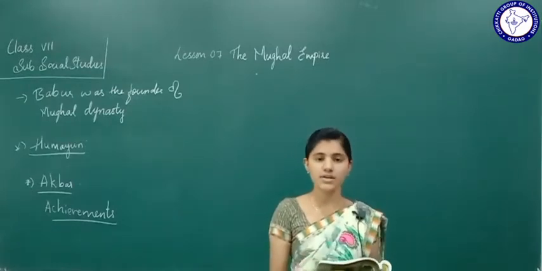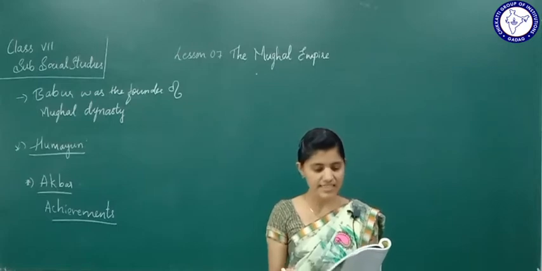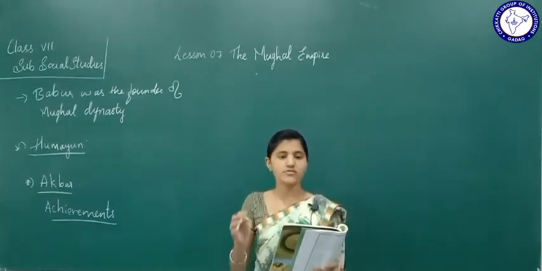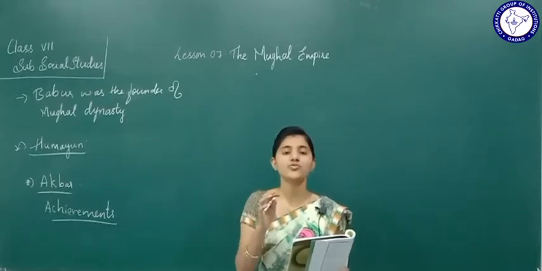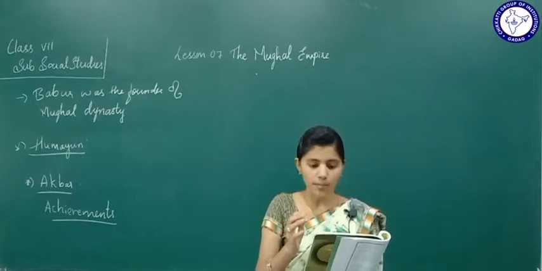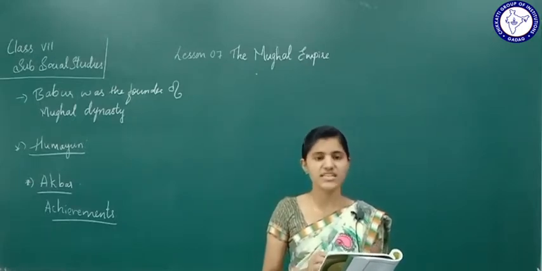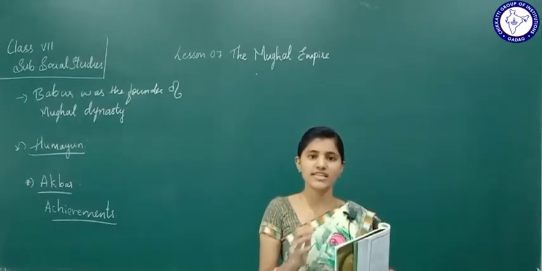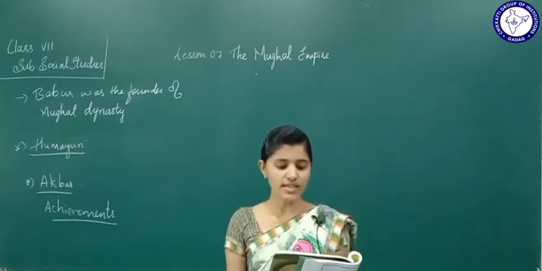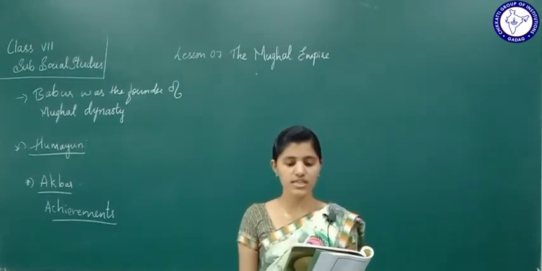Akbar realized that to maintain his vast empire, it was necessary to win the trust of the Hindus, who were the majority in his period. He appointed Hindus to high posts in his court.